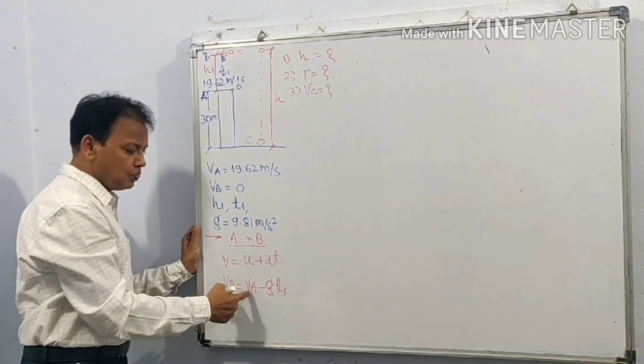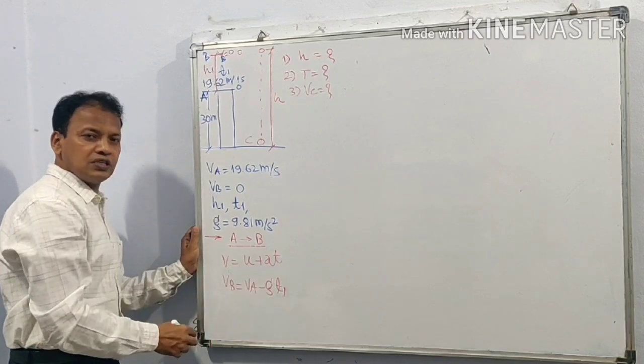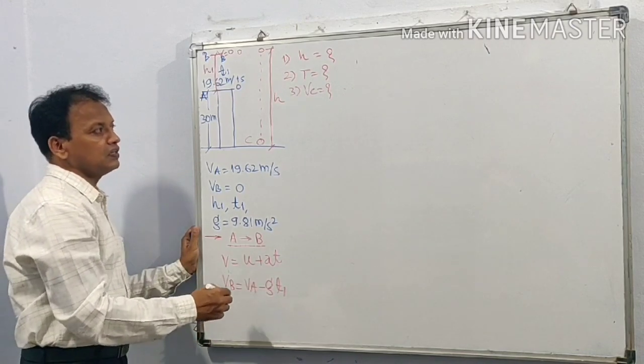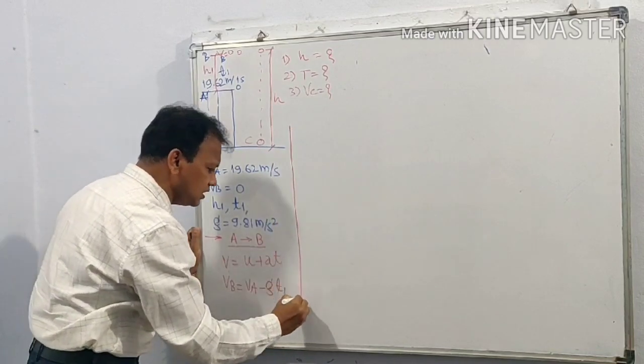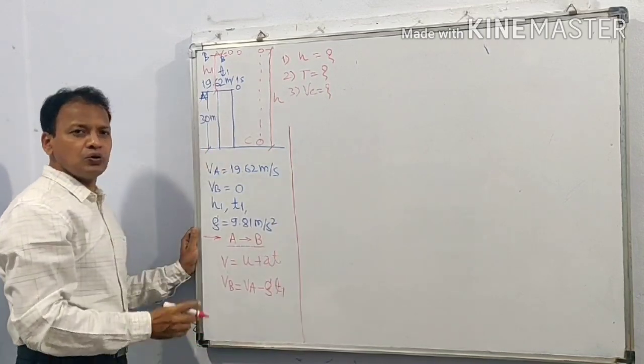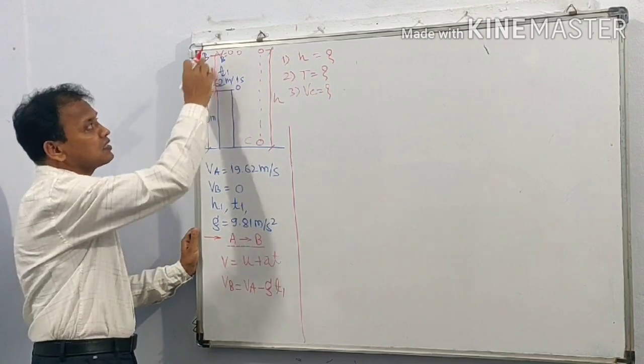VB is known, VA is known, G is known. In this equation only T1 is unknown. Why are we finding T in this case? Because we want to find this distance h.